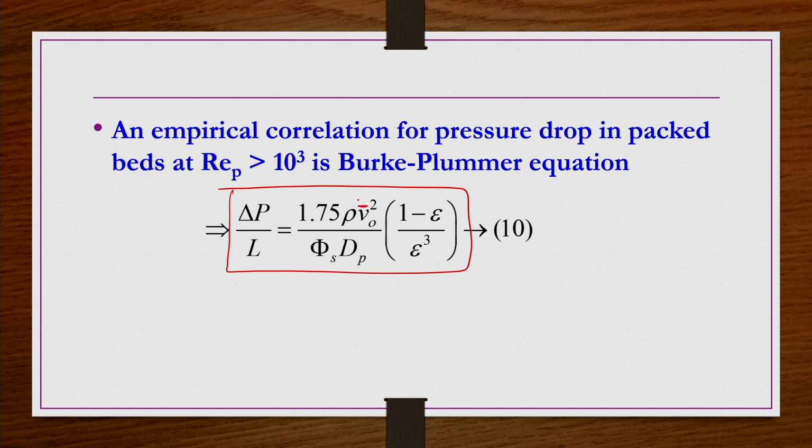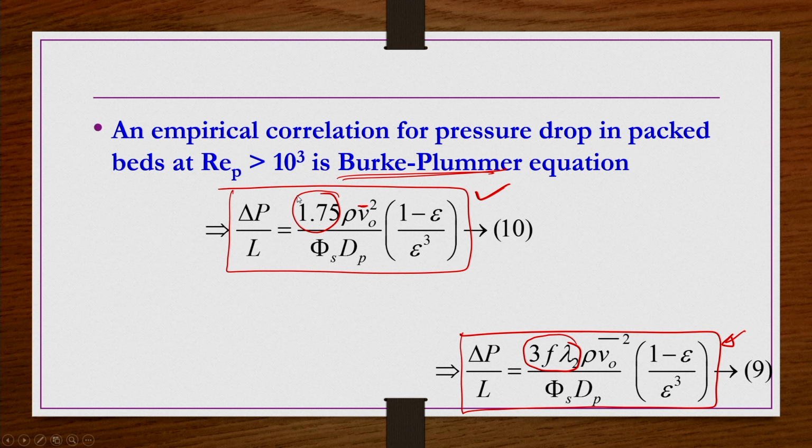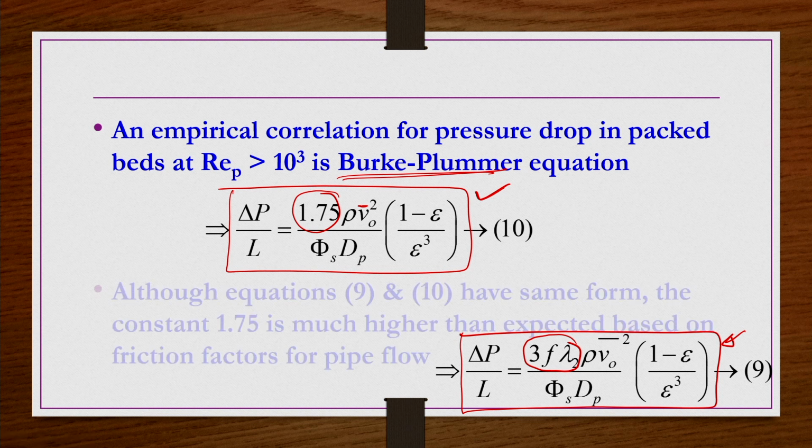Now, equation number 10, if you compare with our equation number 9 that we just derived theoretically, this is the empirical correlation developed by Burke and Plummer. And this is the theoretical equation based on the theoretical information that is available. So, what we understand here is that 3 f lambda 2 is equal to 1.75 and everything else is the same.